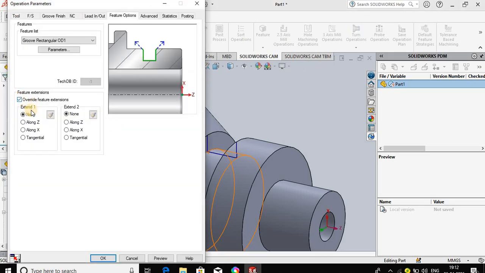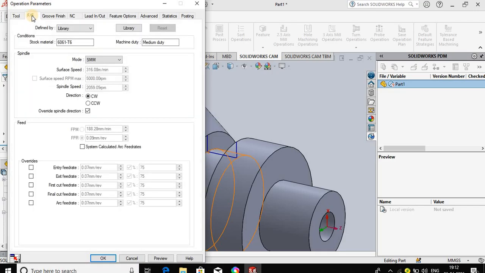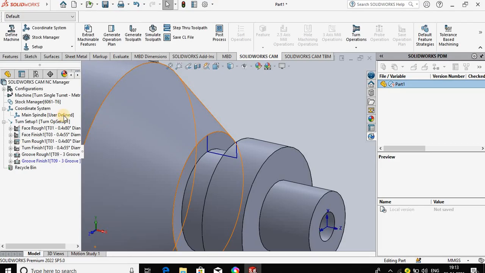Override features, extend 1 and 2 outside. We can change the speed, feed, and tool number using the operations RPM. Reduce the RPM here to 1000, press OK, as per machine requirement.